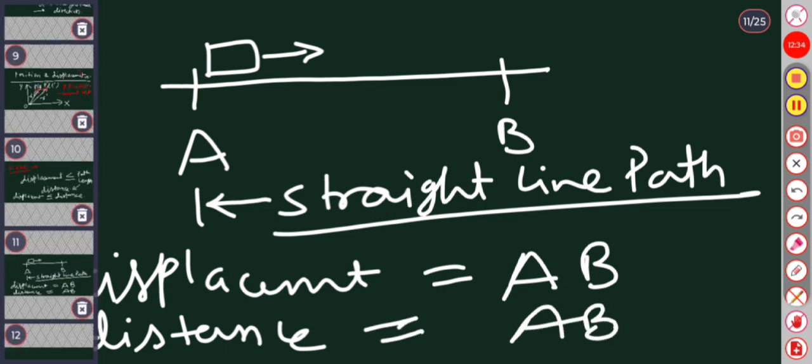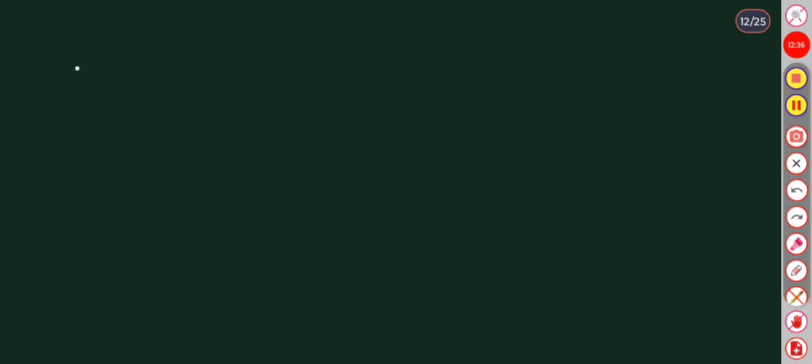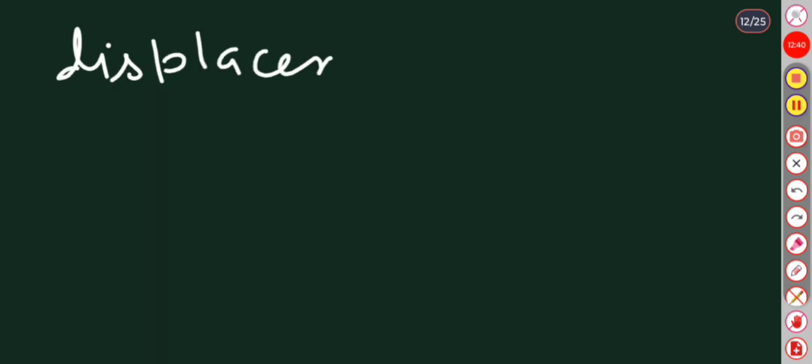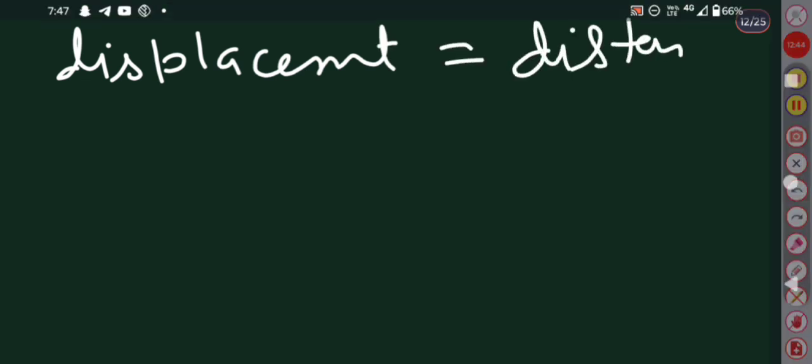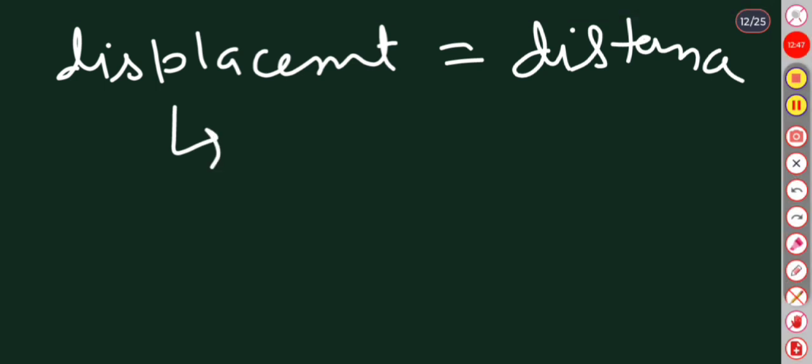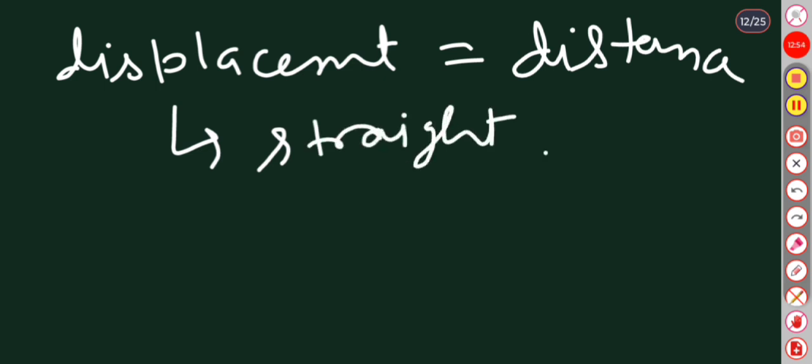That means displacement is equal to distance only when the body moves on a straight line path.